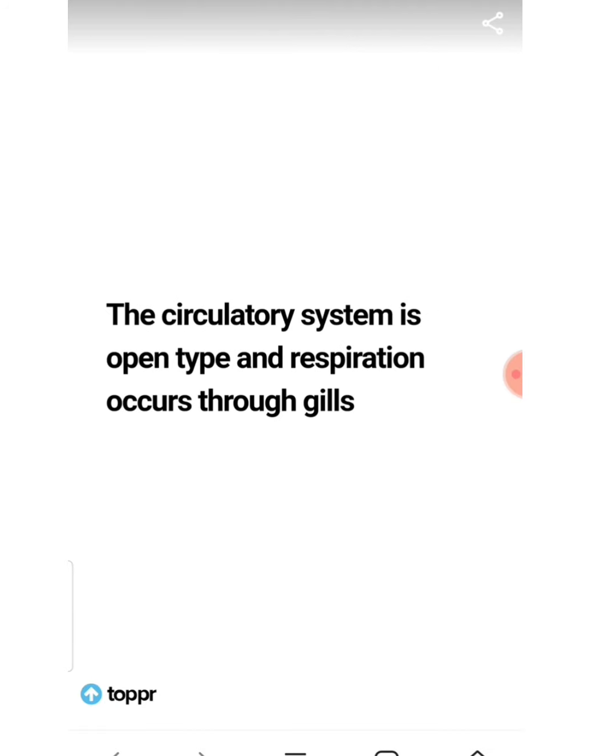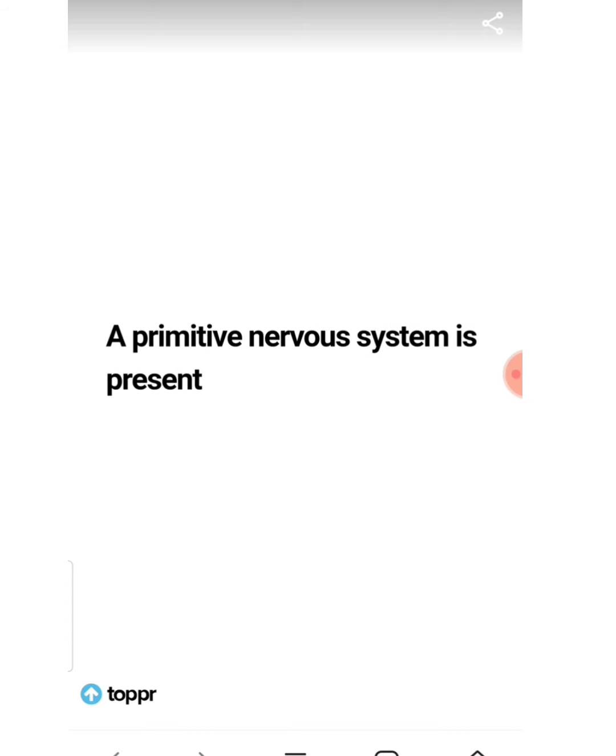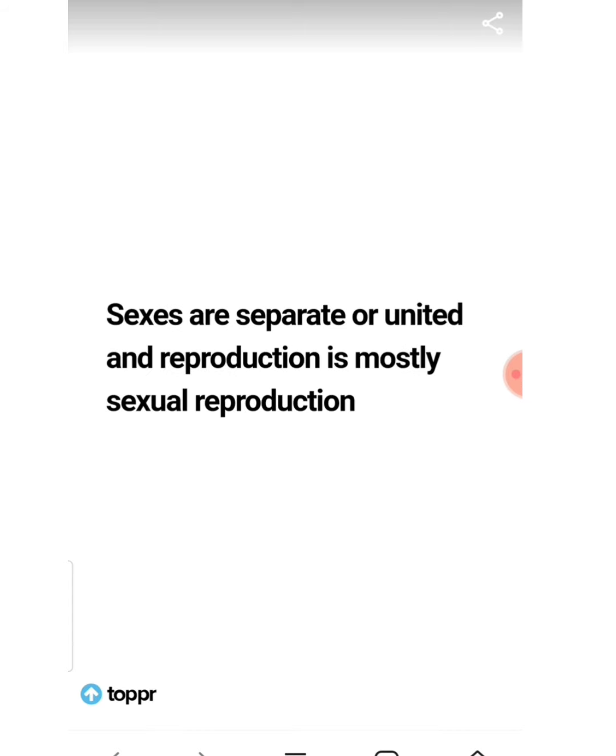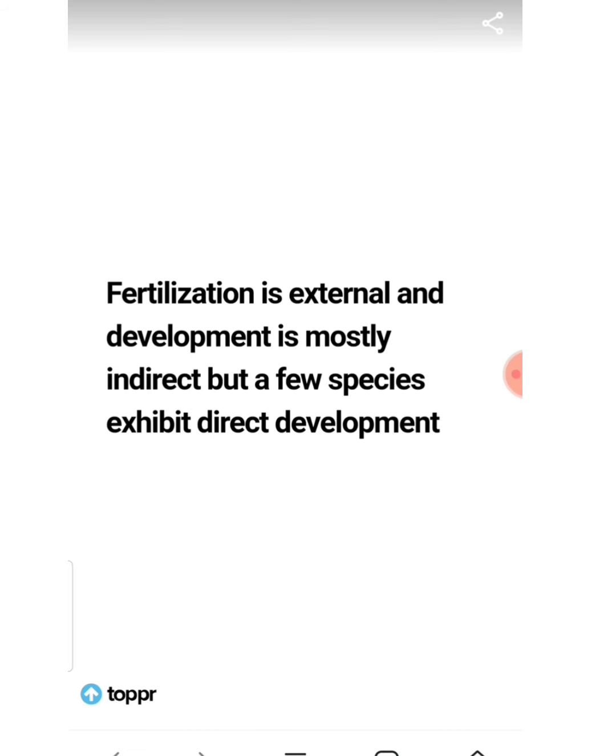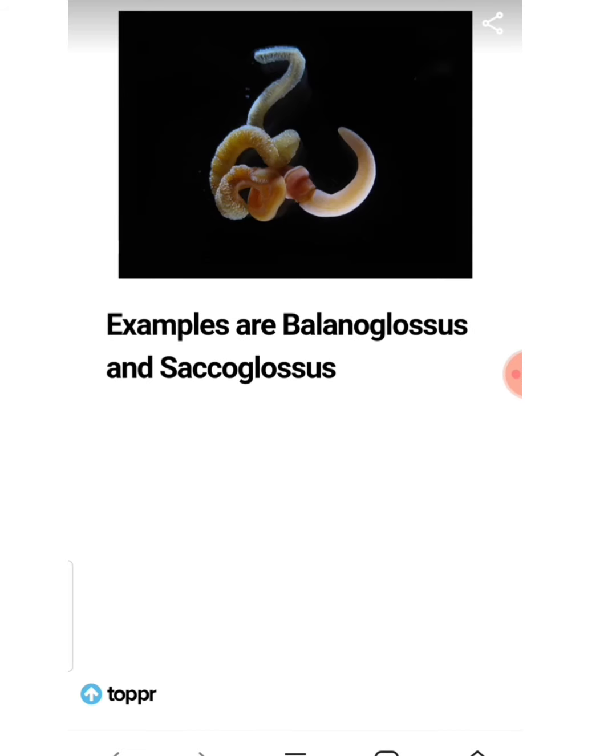The circulatory system is open type and respiration occurs through gills. A primitive nervous system is present. Sexes are separate or united and reproduction is mostly sexual. Fertilization is external and development is mostly indirect, but a few species exhibit direct development. Examples are given.